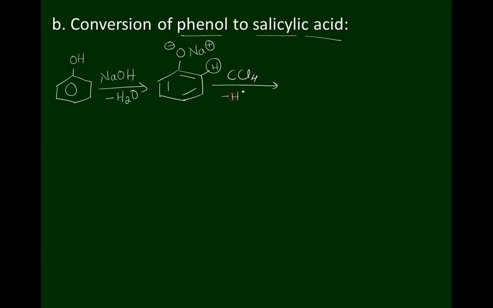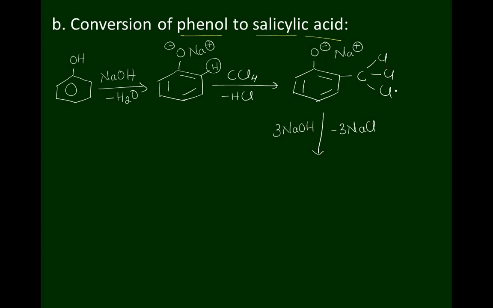The hydrogen atom gets released in the form of HCl to form an intermediate compound, with double bonds in the ring, O minus Na plus and CCl3. This intermediate compound is treated with sodium hydroxide solution.